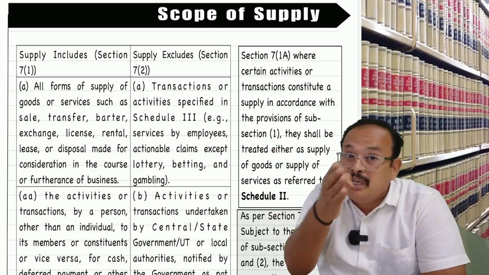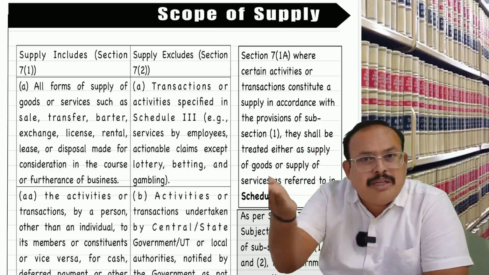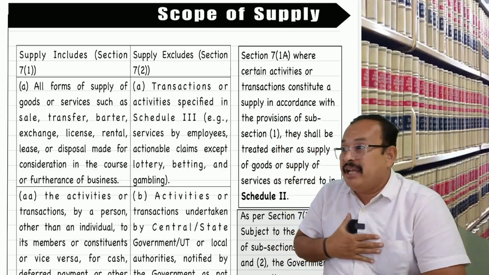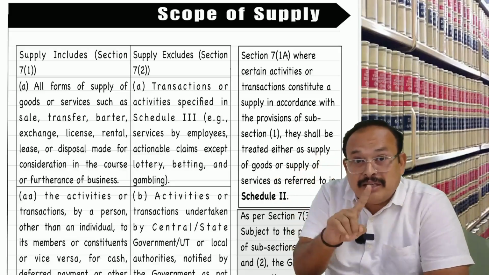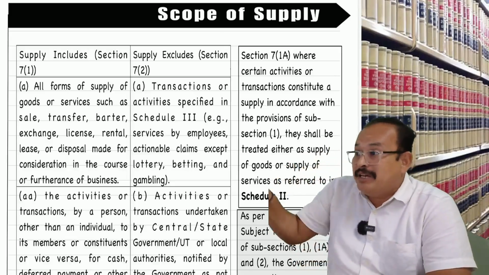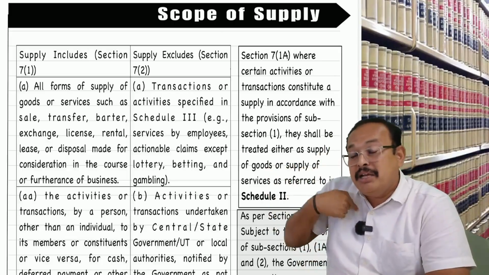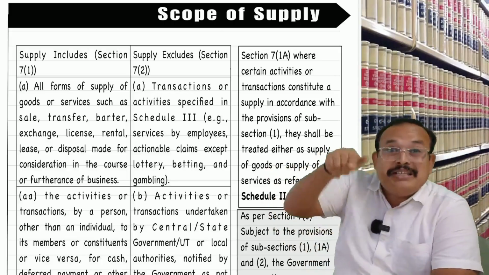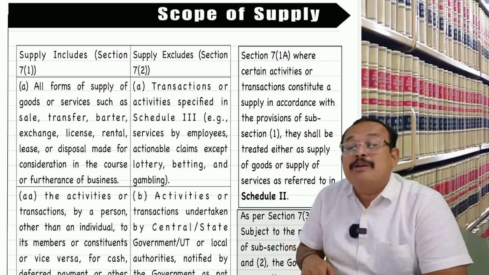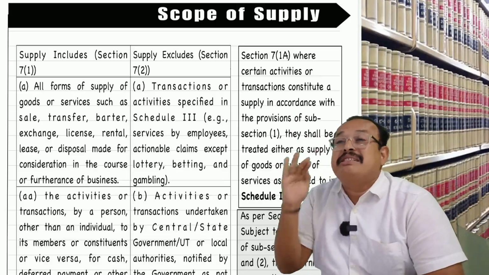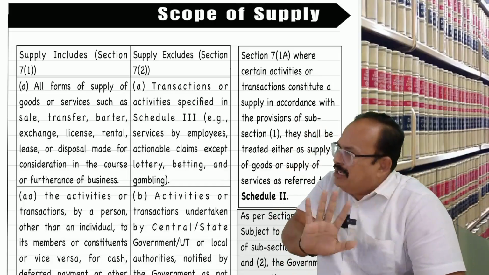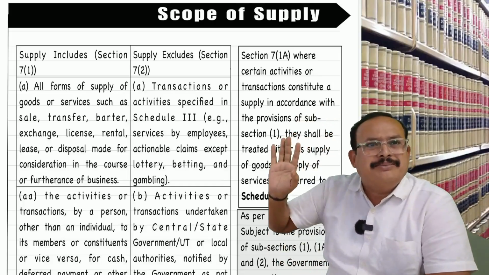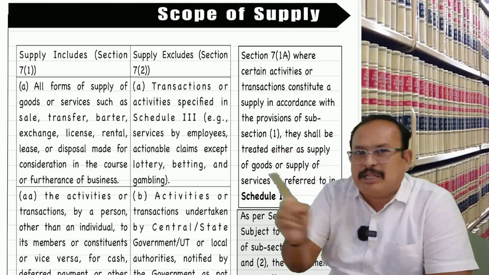You, Mr. B, so far paying 28%, now further pay 28%. I am Mr. A, I paid 5%. From now onwards, I am going to pay 28%. Now for the previous period, the 23% that I have not paid, the department is going to collect? No, the matter has been settled as is where is basis. Meaning, whatever you paid only, now only you pay 28%. No notice to be issued to you for the past period.